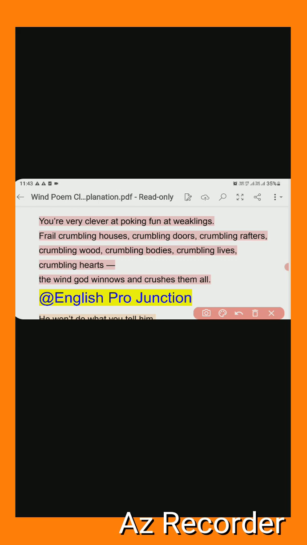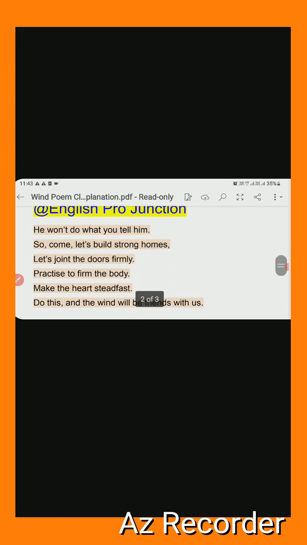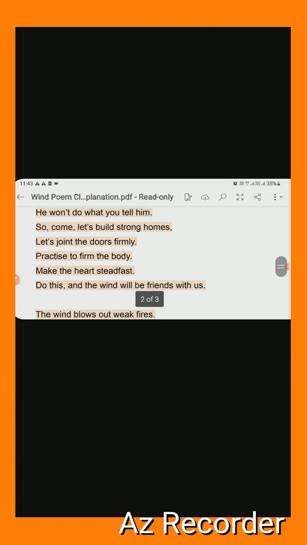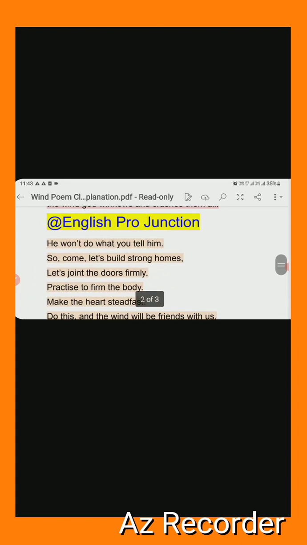Okay. So after that, if we see the next line, in this line you see, he won't, what, won't and what. Again a consonant is there.